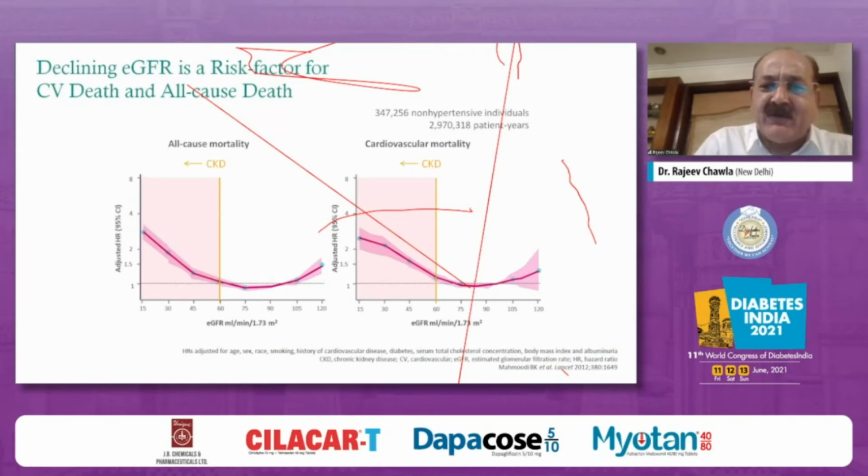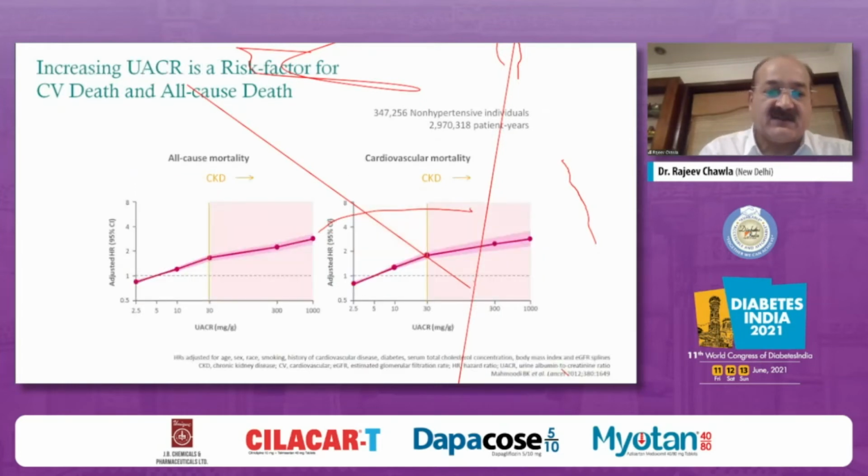And it's very wonderful data on almost 3 lakh patients who are non-hypertensive. The good thing is that they have already removed the confounding factors or bias because of hyperglycemia, dyslipidemia, BMI, albuminuria, and other things. So reduction in eGFR alone will lead to higher CV death and all-cause death also.